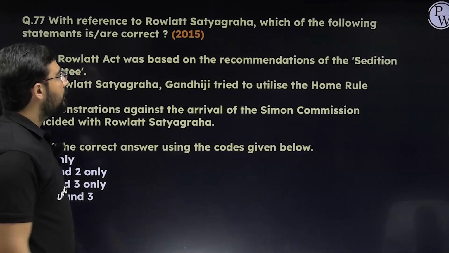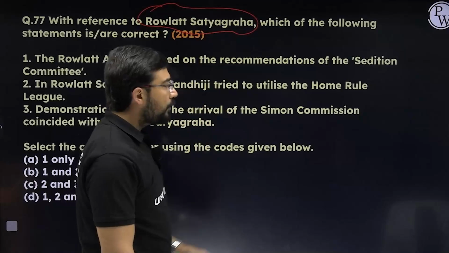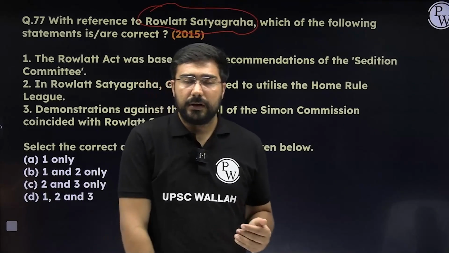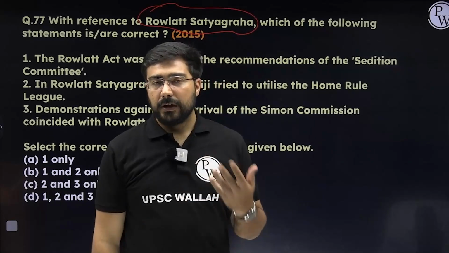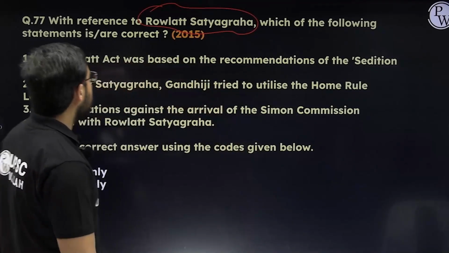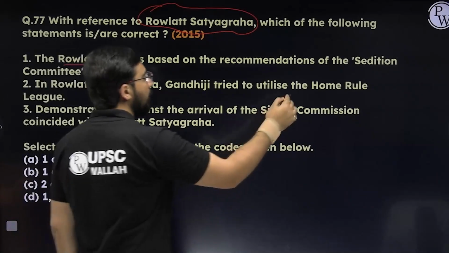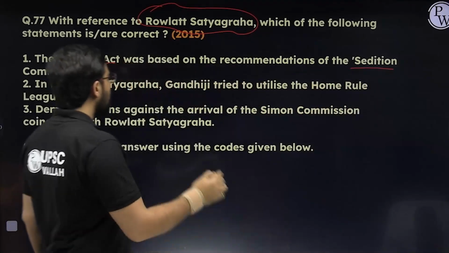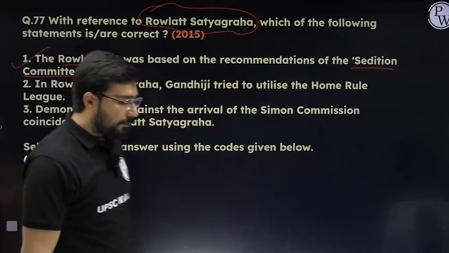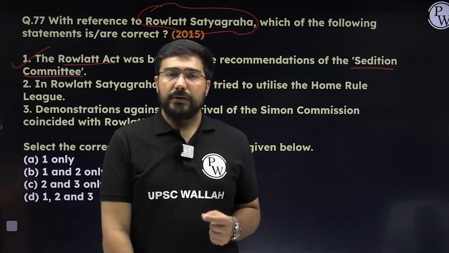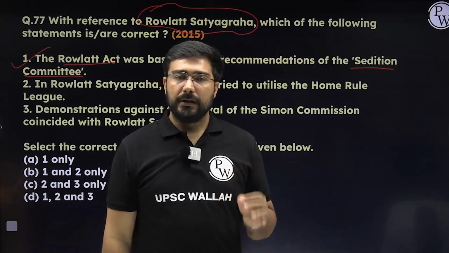Now please see this. This question is about the Rowlatt Satyagraha. So you should know the history behind the Rowlatt Satyagraha, why this was begun by Gandhiji. The reason was very clear. The Rowlatt Act was based upon the recommendations of the Sedition Committee. The Rowlatt Act was passed in India in early 1919 on the basis of the recommendation of the Sedition Committee, and that is 100% correct. This was led by Sidney Rowlatt.